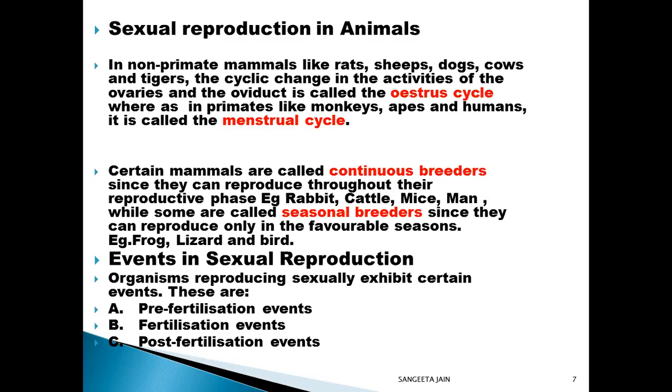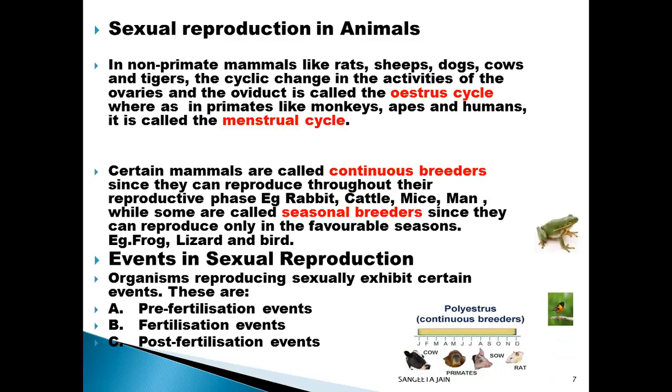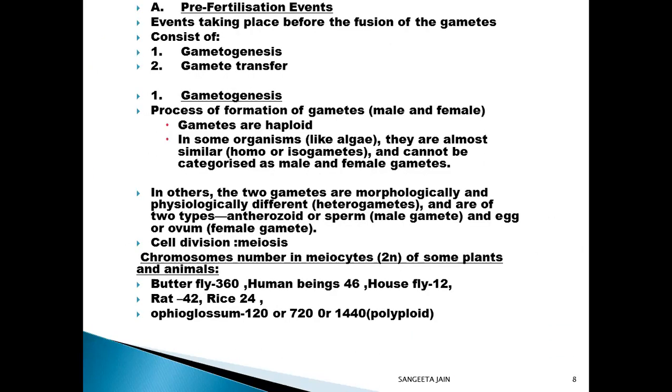The sequential events may be grouped into the following three distinct phases: pre-fertilization events, fertilization or syngamy, and post-fertilization events. Pre-fertilization events occur prior to the fusion of gametes. These include gametogenesis and gamete transfer.